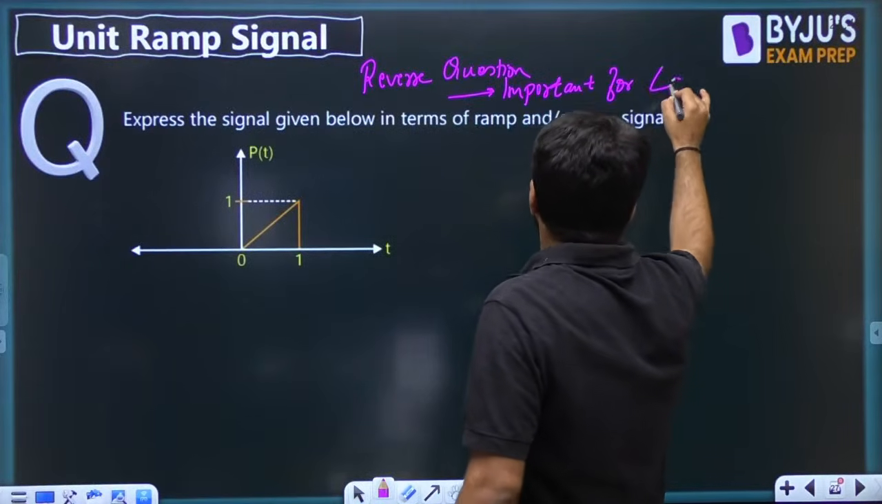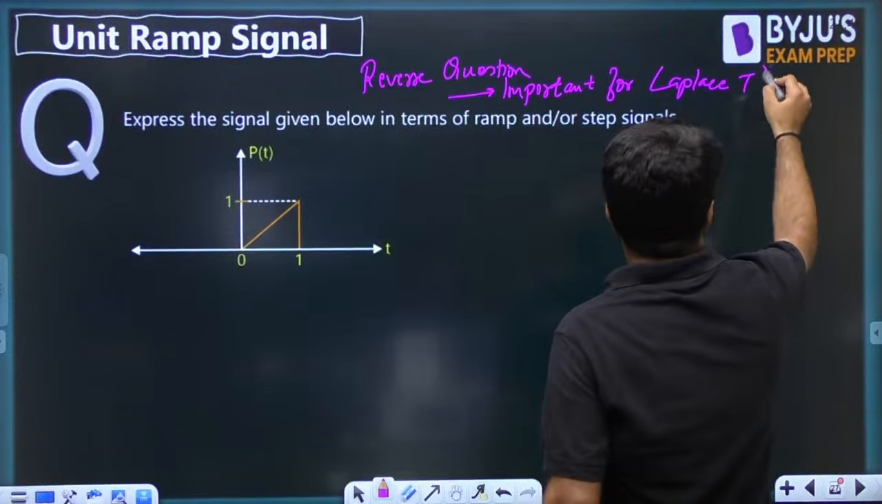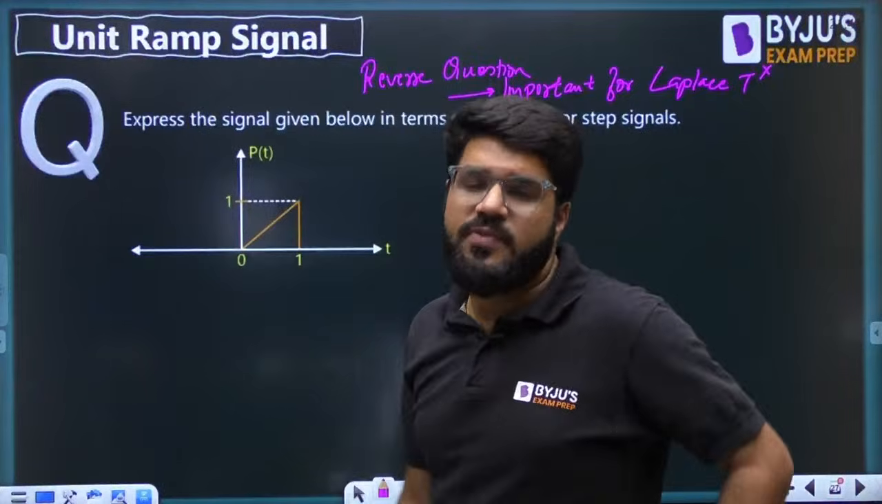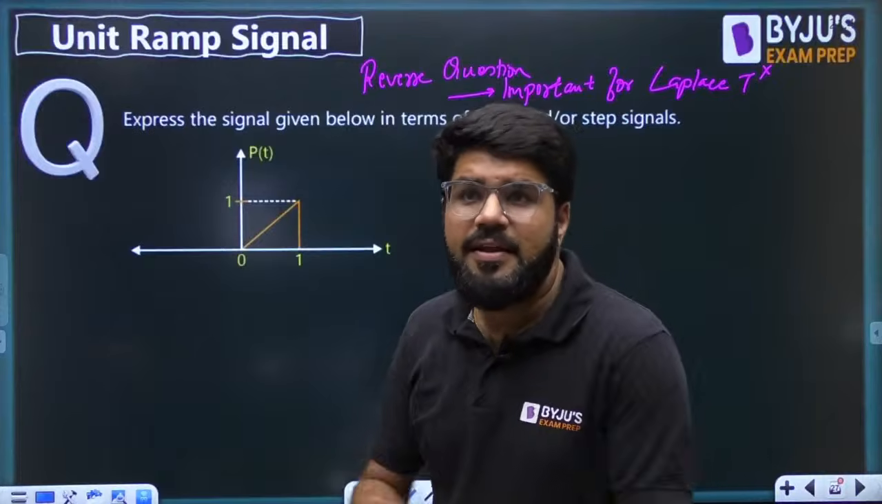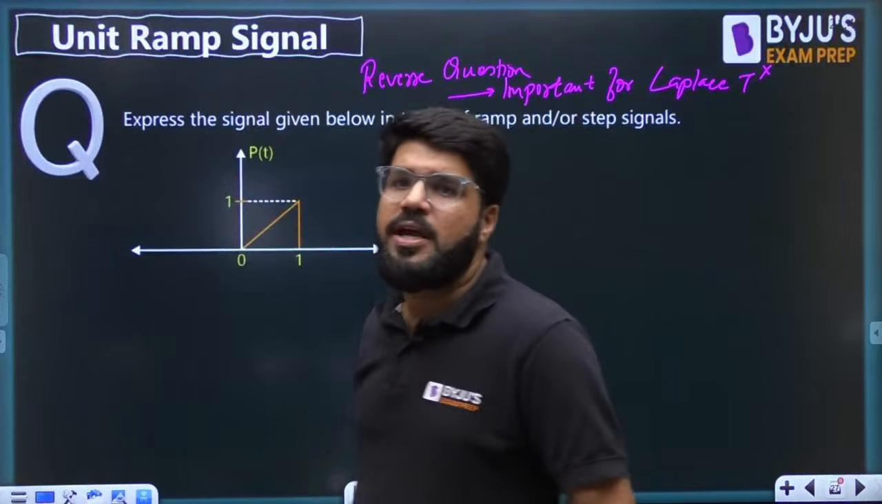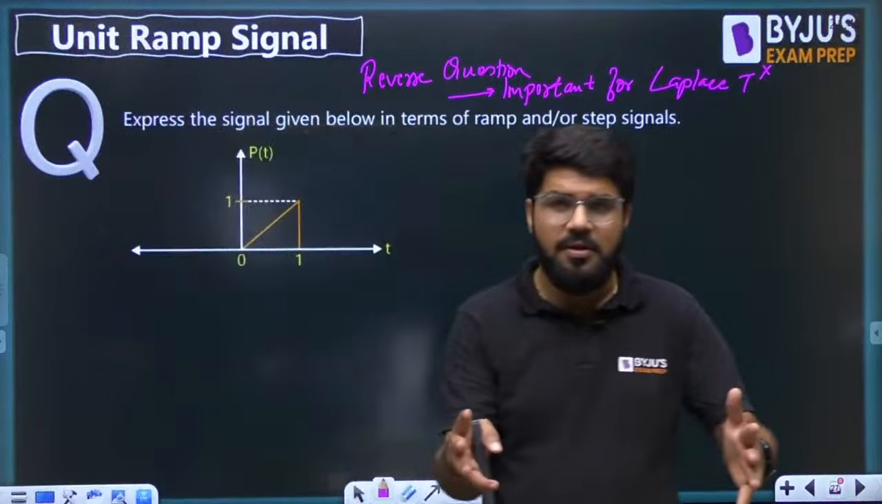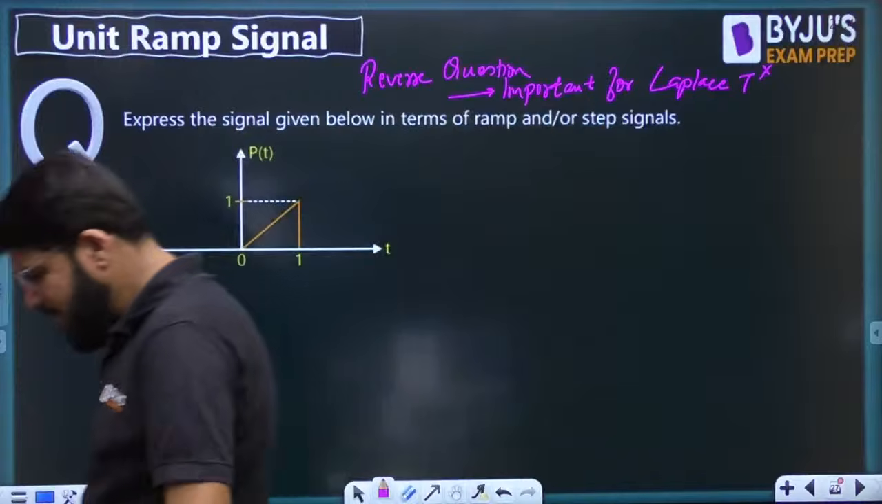For Laplace transforms, when you need to calculate the Laplace transform of such waveforms, including triangular or rectangular nature, then these ramp and step signals will help you. So you need to express a waveform in terms of step and ramp. You need to do both. So this is the reverse question. Tell me the answer.